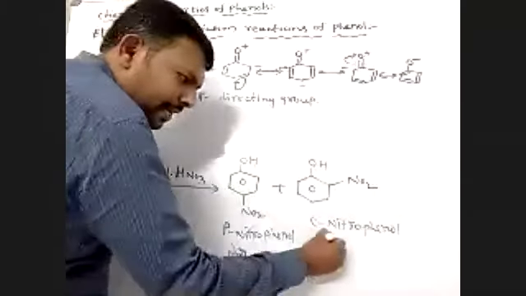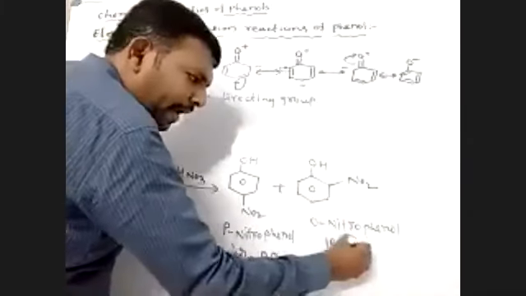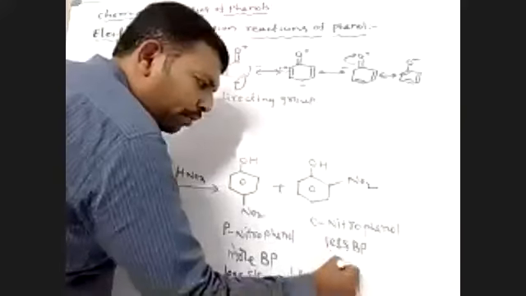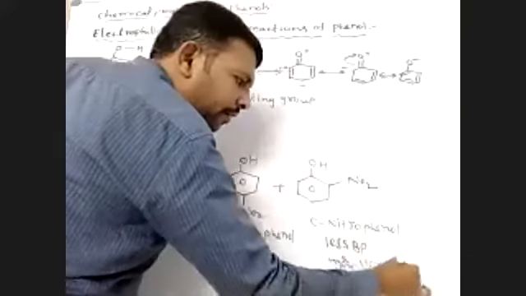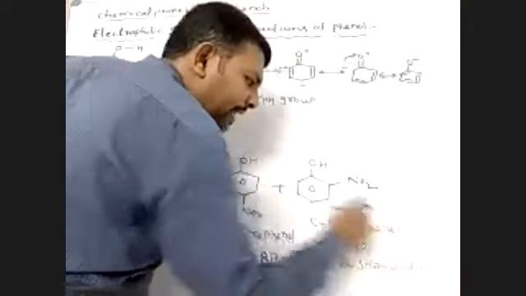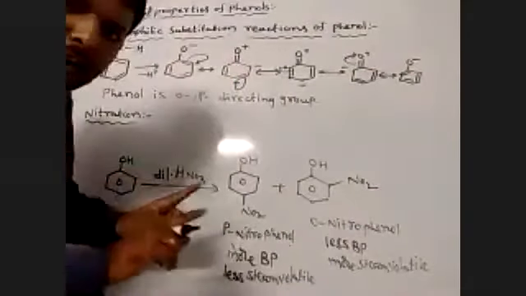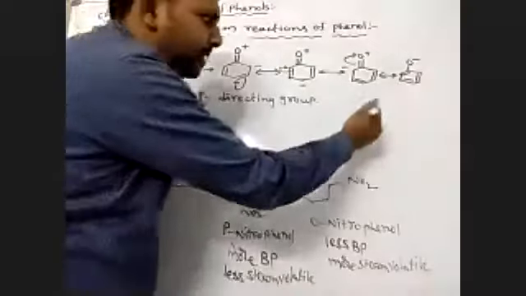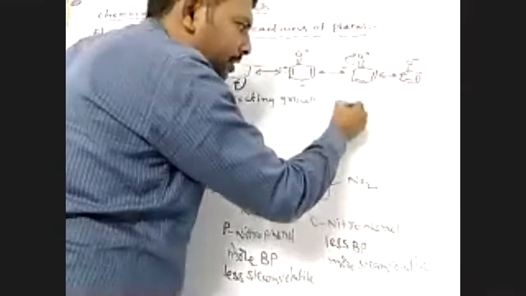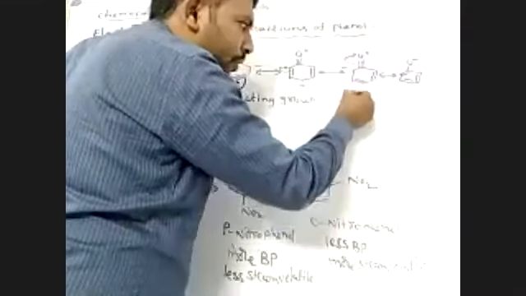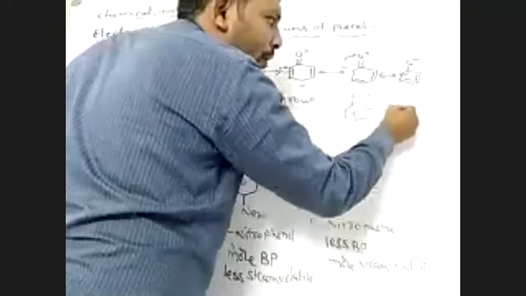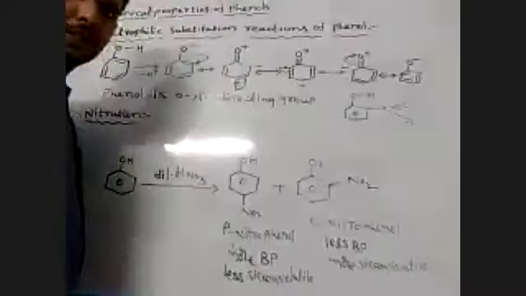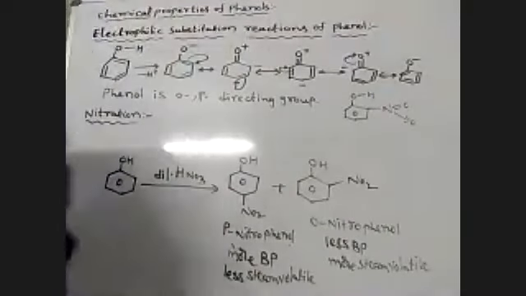Ortho-nitrophenol has less boiling point, more steam volatile. Why? Because it contains intramolecular hydrogen bonding. Let me explain this. This is ortho-nitrophenol, with OH and N double bond O.